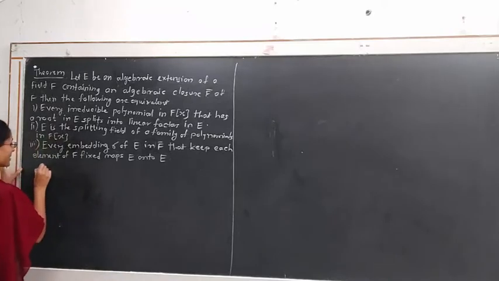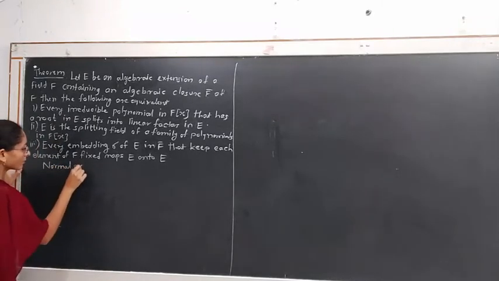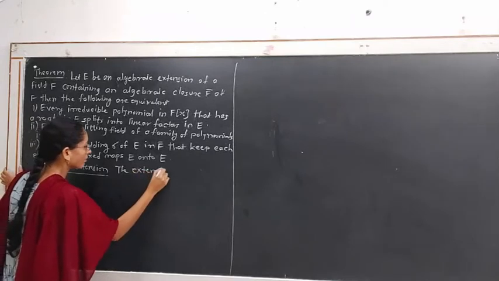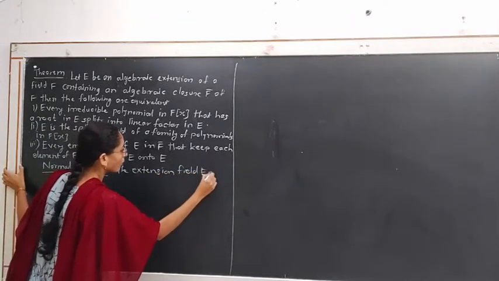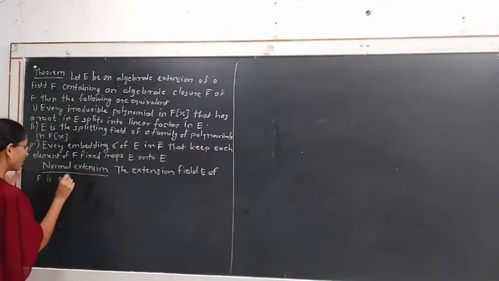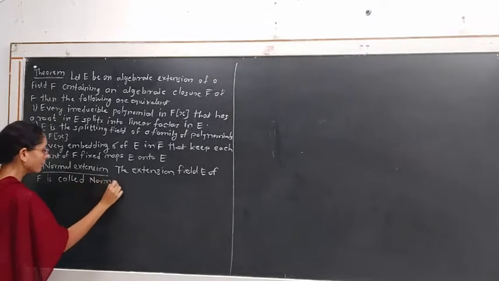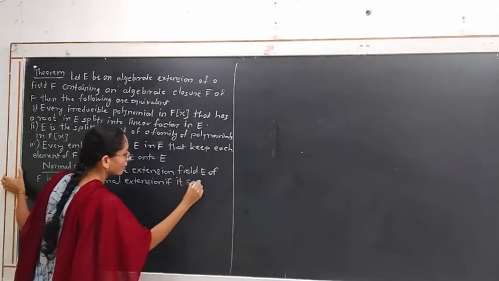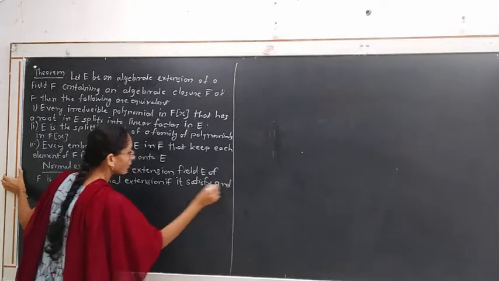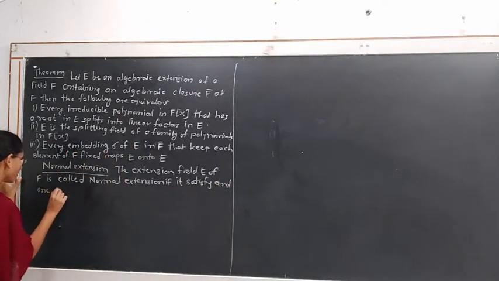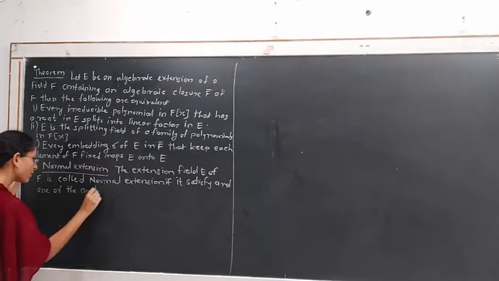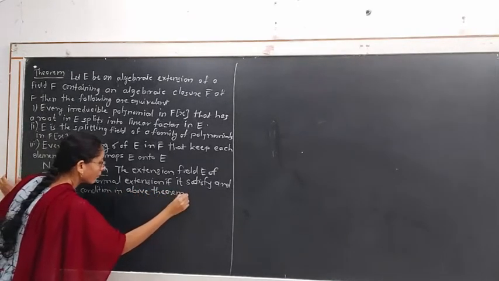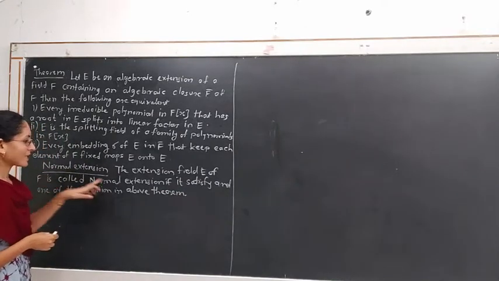The definition of normal extension is: the extension field E of F is called a normal extension if it satisfies any one of the conditions in the above theorem. Then the field E is called a normal extension of field F.